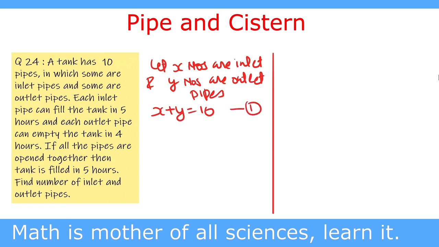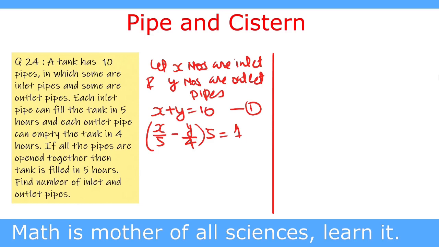Now each pipe fills the tank in 5 hours. It means that in 1 hour, 1 upon 5 part of the tank is filled by 1 pipe. So x pipes can fill x upon 5 part of the tank, and y pipes will empty y upon 4 part of the tank, as each outlet pipe empties in 4 hours. And these are all used for 5 hours to fill the tank. So we multiply it by 5, and this is equal to 1, as the capacity of the tank is 1.